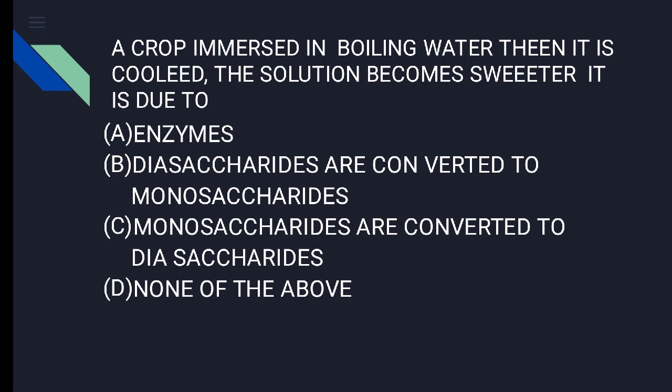So the answer is here, disaccharides are converted into monosaccharides, because monosaccharides are always sweet and the solution becomes sweeter. So B option is correct. Not monosaccharides converted into disaccharides. How can that be possible when you boil corn or any food item? How can it make another item by adding? It will always break down into small particles. So B option is correct, in which disaccharides are converted to monosaccharides. Let's explain it.